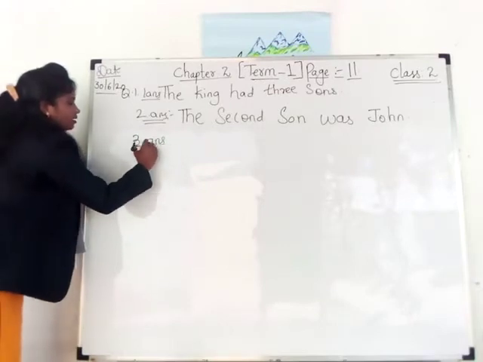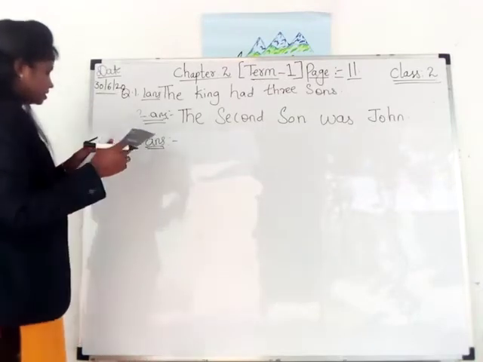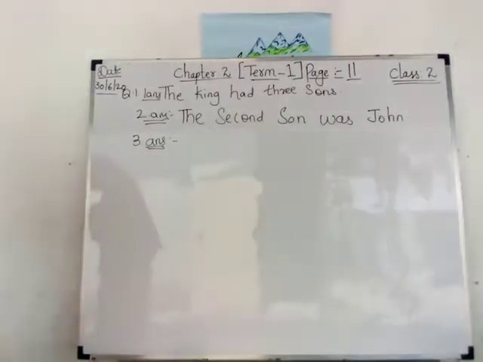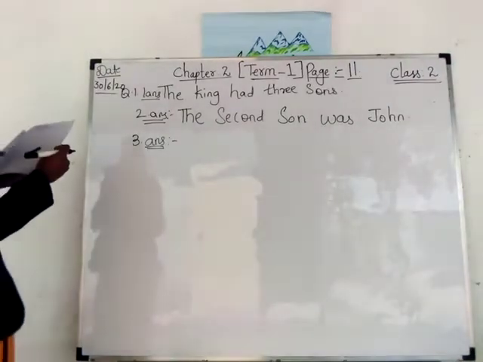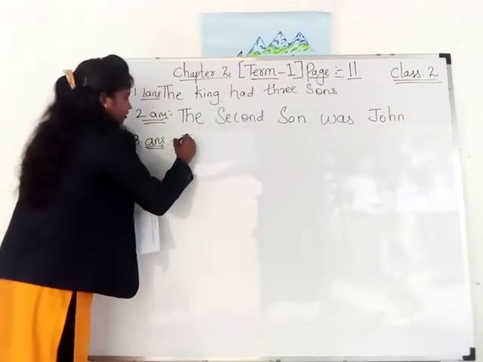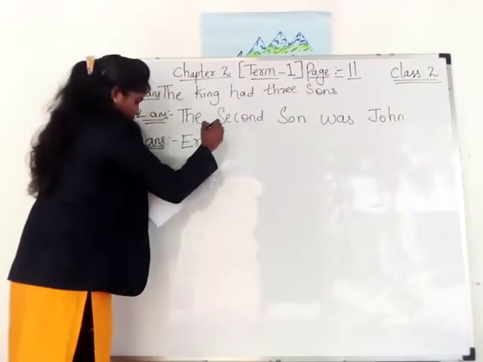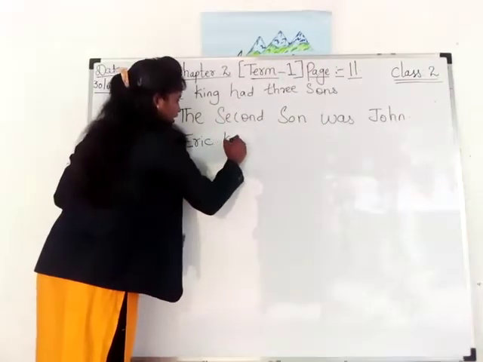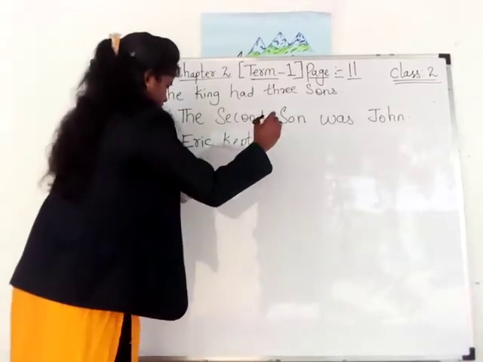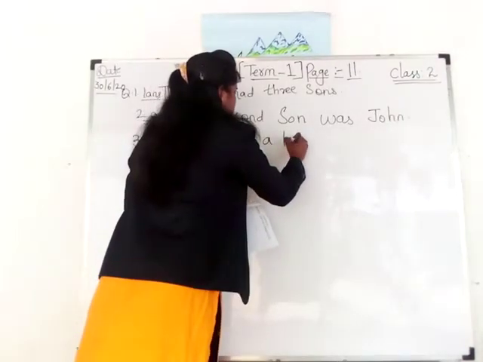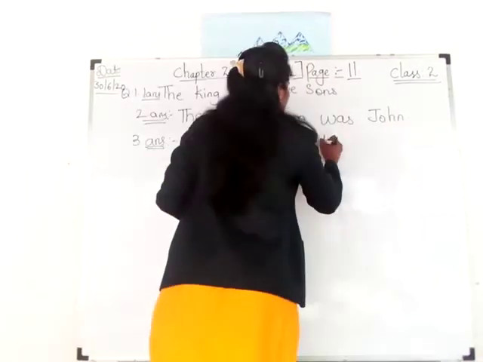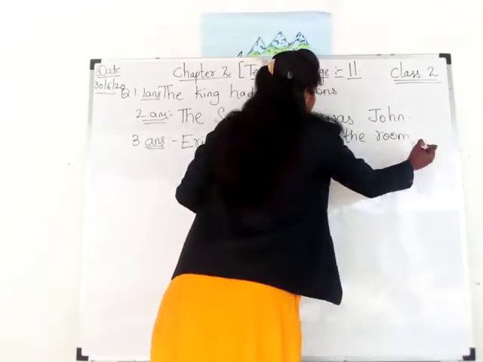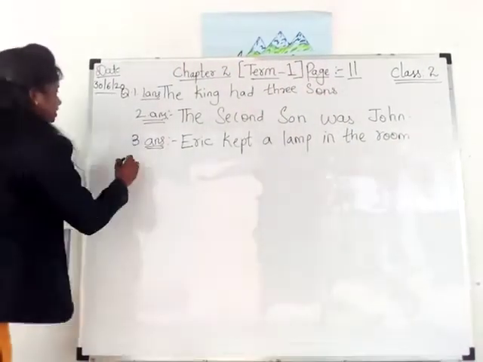We'll go for third answer. John kept a lamp in a room. No. Eric kept a lamp in the room. Okay. Next we'll go for fourth answer.